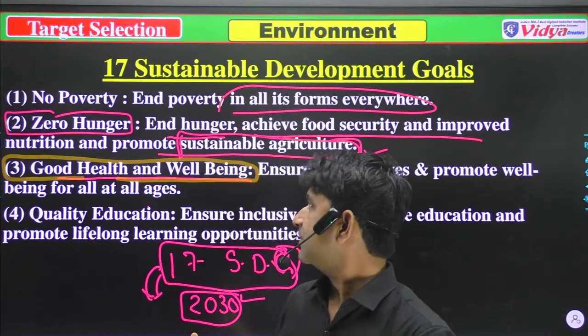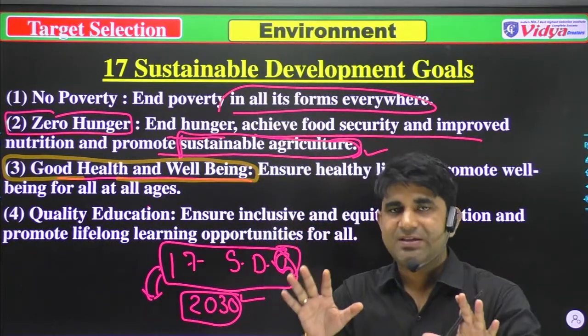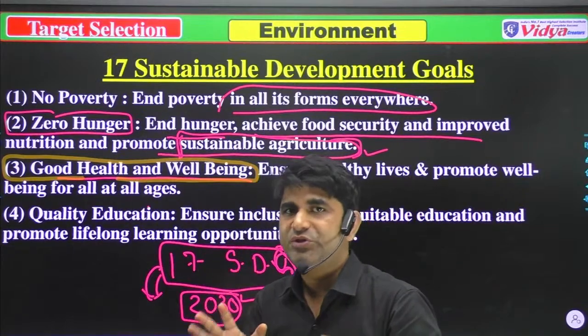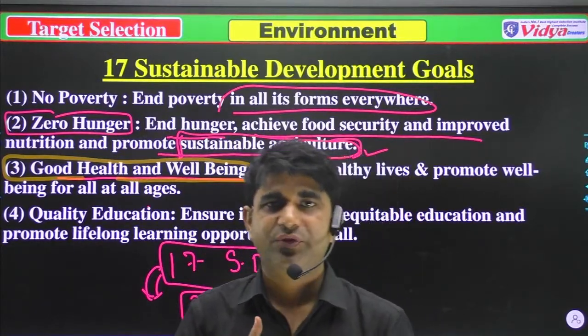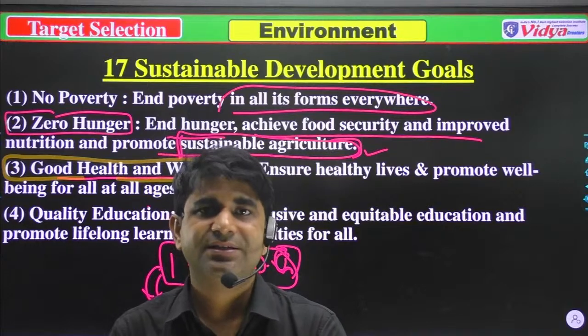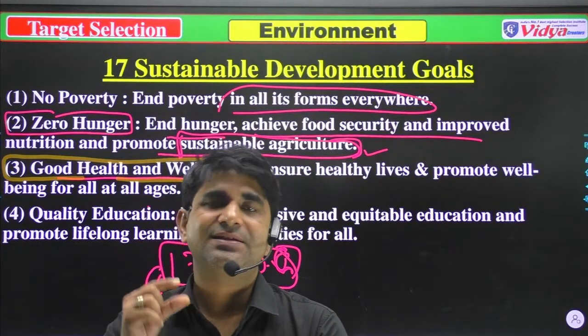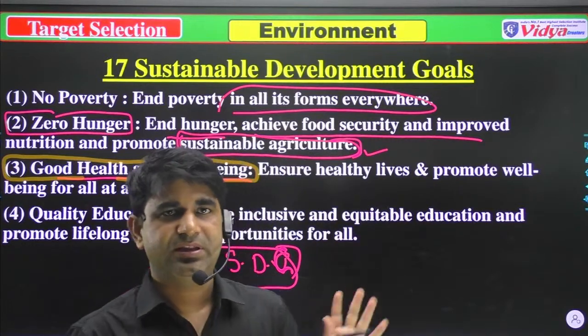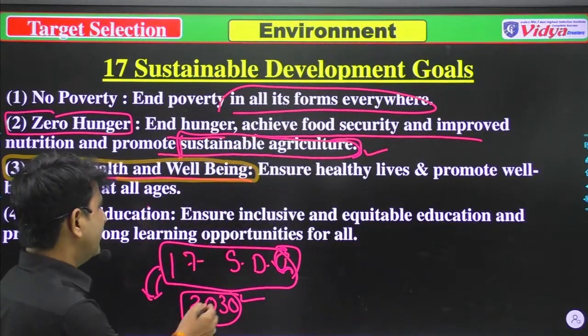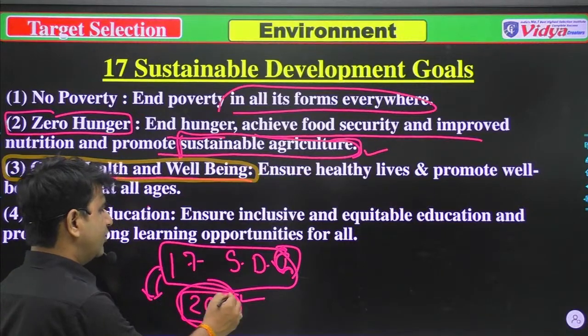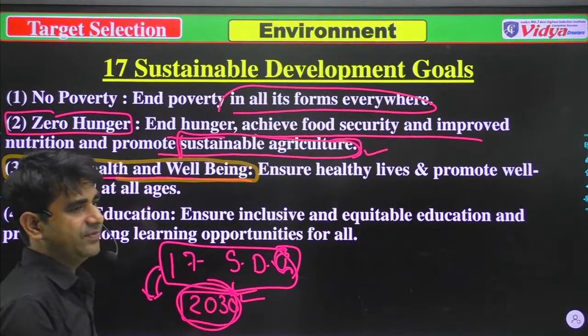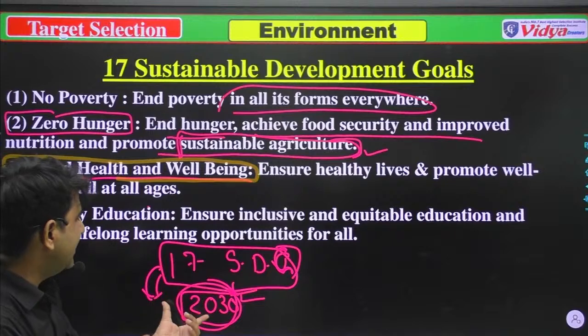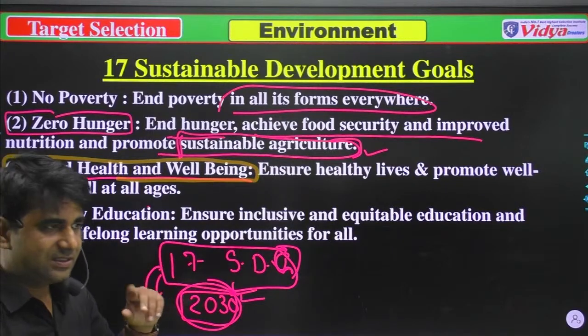There are 17 sustainable development goals which every citizen has to achieve, and we have to achieve these goals by 2030.